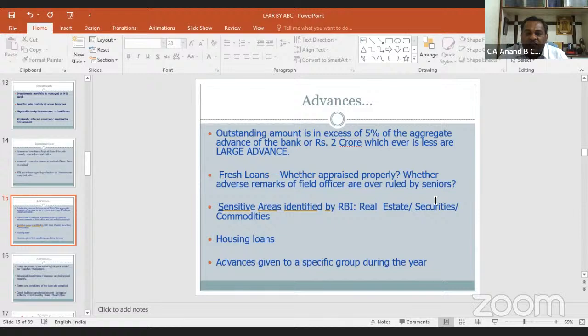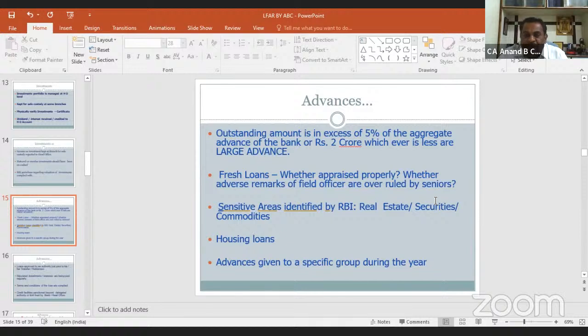Fresh loans: whether appraised properly or not, whether adverse remarks of the field officer are overruled by seniors. You have to check the fresh loans thoroughly and in total. There is no criterion of 5% and 2 crores. We have to verify each and every loan document for advances which are disbursed and sanctioned during the year under audit.